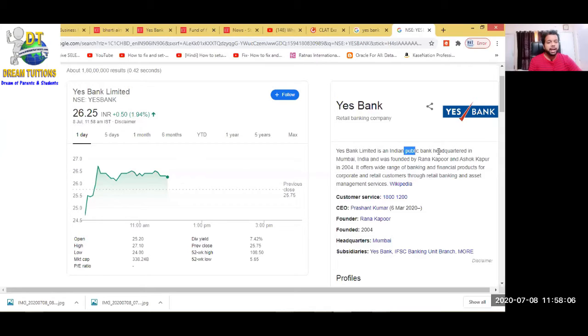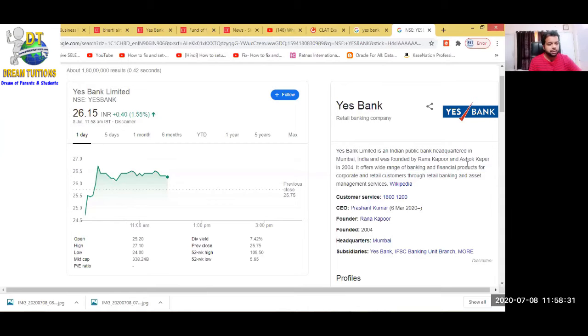Okay, headquartered in the registered office. The main office is where? It is in Mumbai. It's very important. Whatever I'm discussing is part of your SP discussion, today's lecture. Okay. Further, it was founded by whom? Who started this bank? Rana Kapoor and Ashok Kapoor in the year 2004.